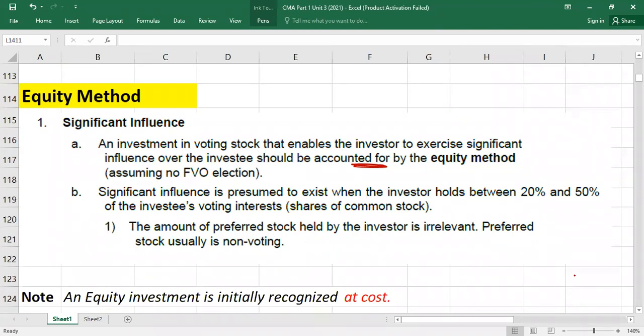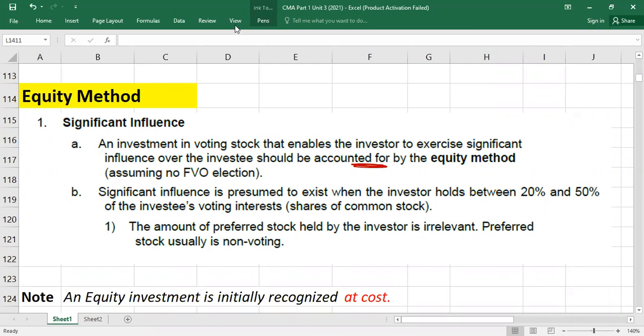Equity method. I will explain equity method, whatever is required at your level. For CMA, to solve the question at CMA level, whatever we need, that information I will share. Otherwise, it is a bit long also. There is some extra information, but for you guys, that is not required. This information, whatever I'm going to share with you, is more than enough.